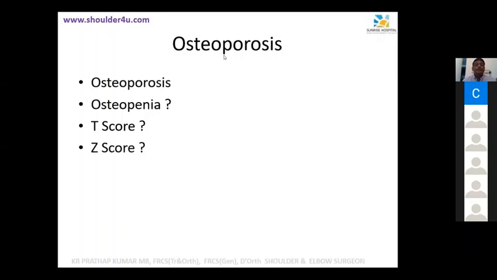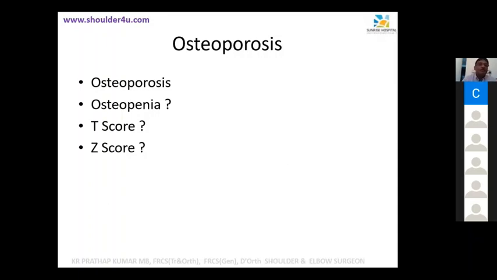Osteoporosis is more severe than osteopenia. Okay, so there should be some quantification, something like that. Yes, sir. 1.5. Yes. What you said is correct. Bone density is minus 1.5 in osteopenia and minus 2.5 in osteoporosis.